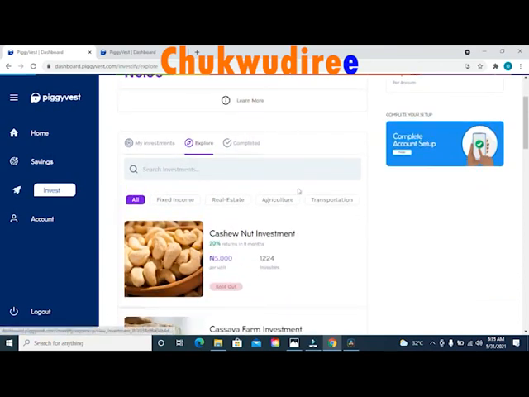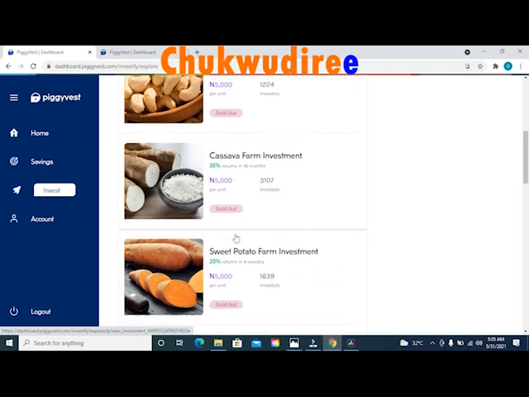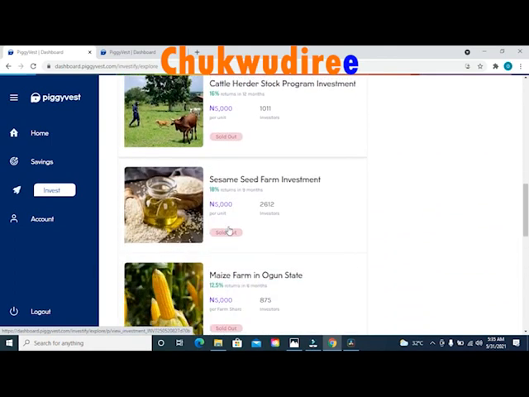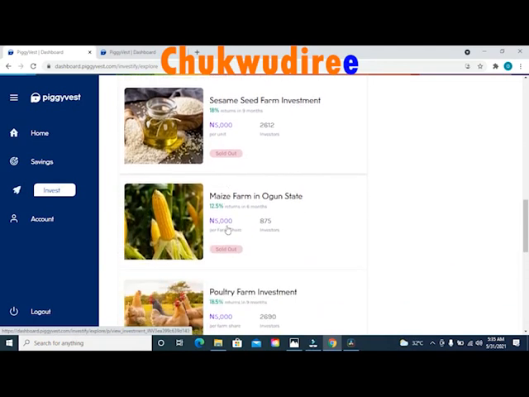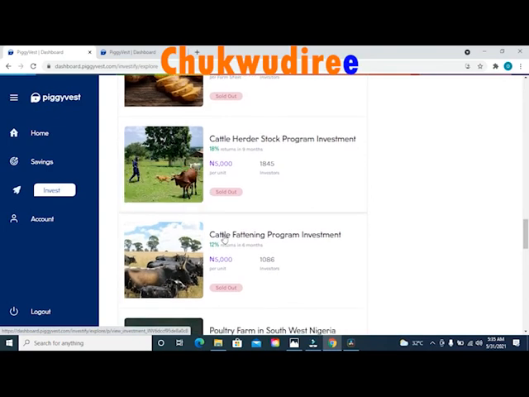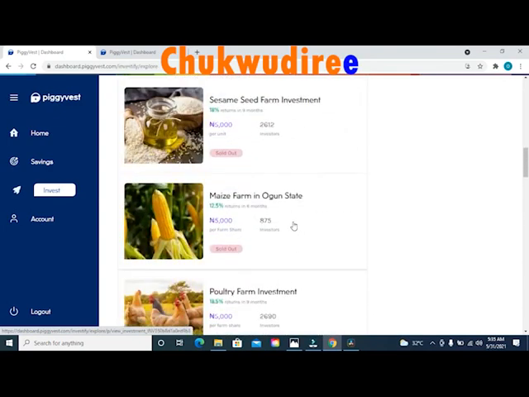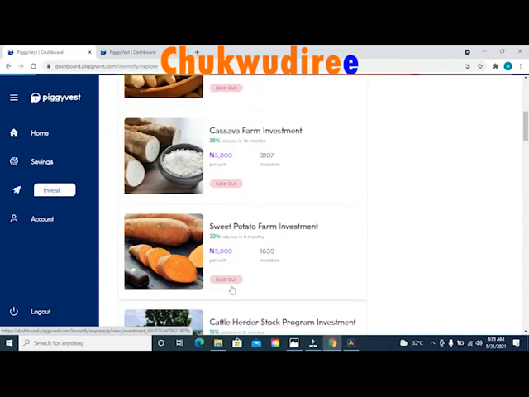So once you get to that option that says explore, you will be able to see the list of investment opportunities available in this platform. So if any investment opportunity is available here in the platform, the option will be green where it says sold out. Once you see the option that says sold out and the button is red, it means that this investment opportunity is no longer available. It has been sold out.